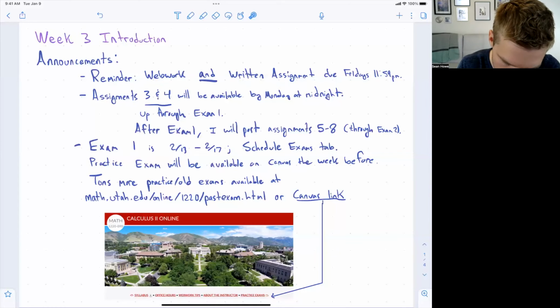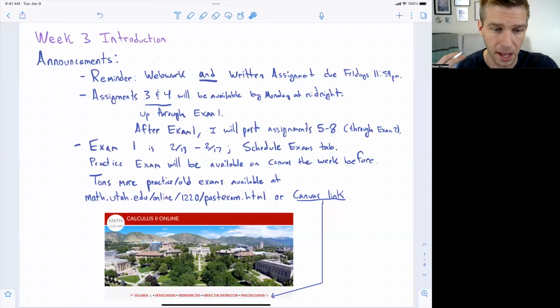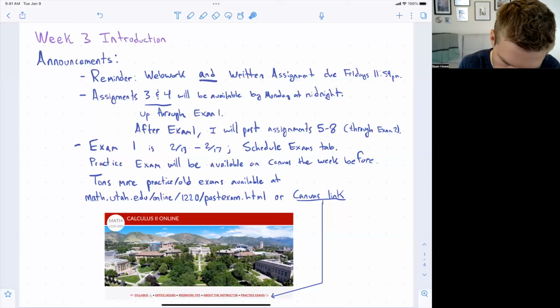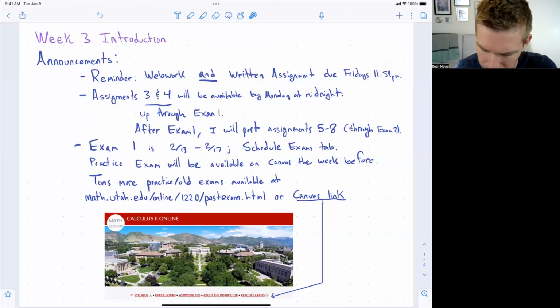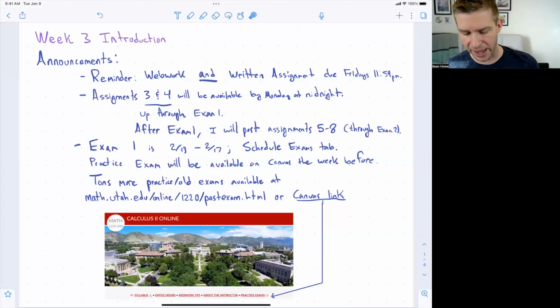Let me point out, a lot of people have been asking me about working ahead, about working on a slightly different schedule to the class. So I'm going to post assignments 3 and 4. Those will be available by Monday at midnight. And so if you want to work ahead or you need to work on a slightly different schedule, hopefully that will give you some flexibility in how you do that.